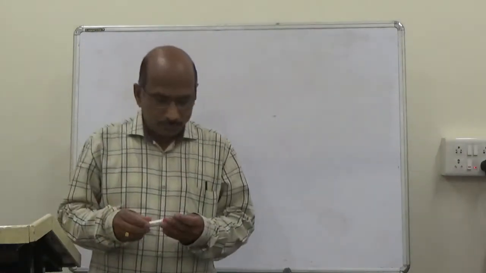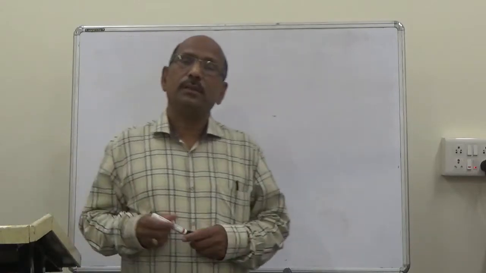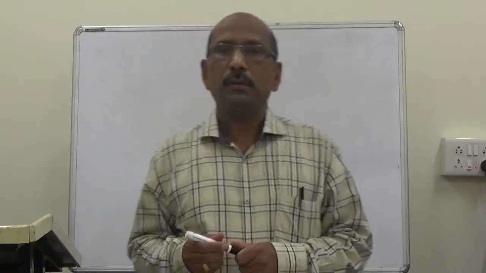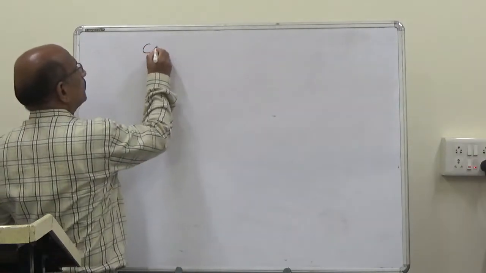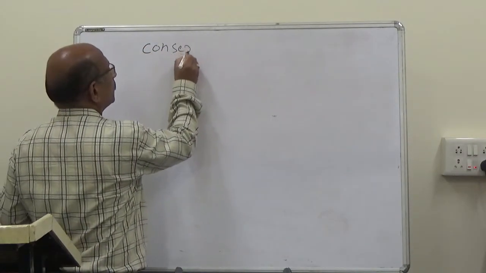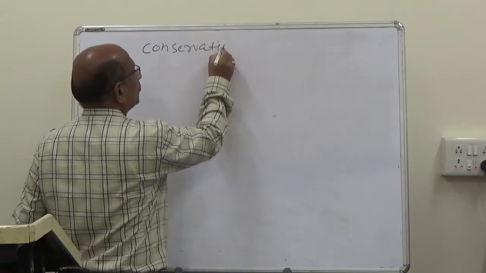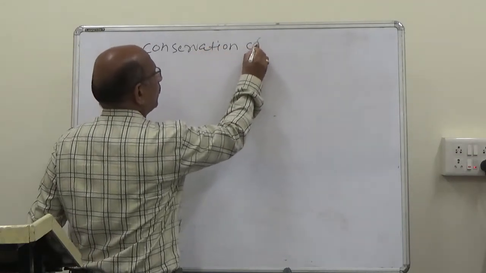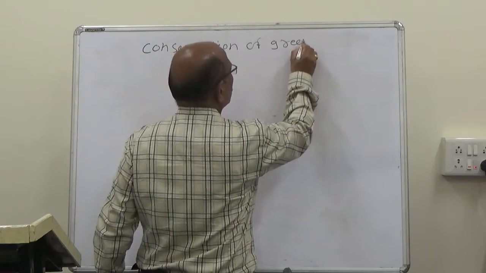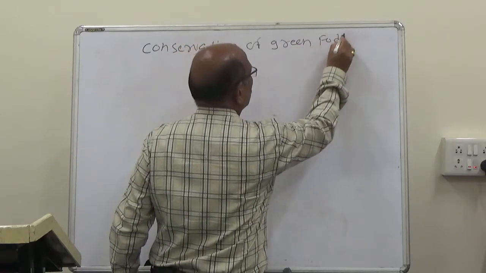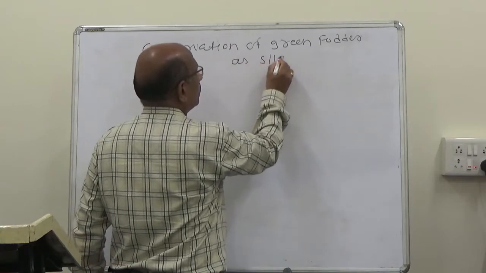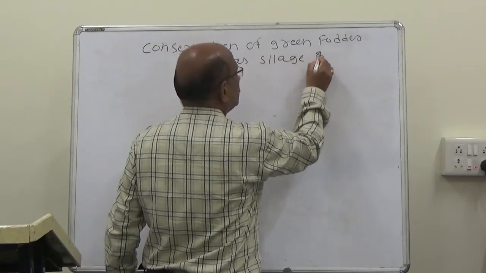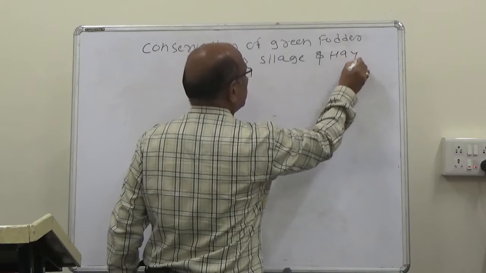Good morning. Last lecture we started the first topic, that is conservation of green fodder as silage and hay.